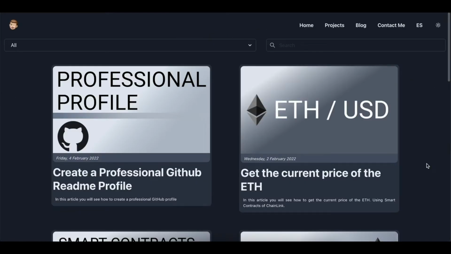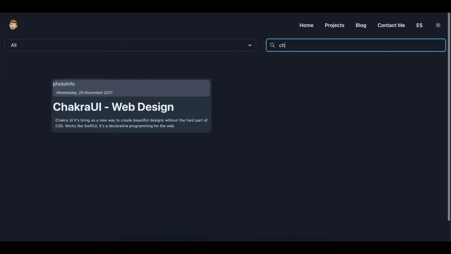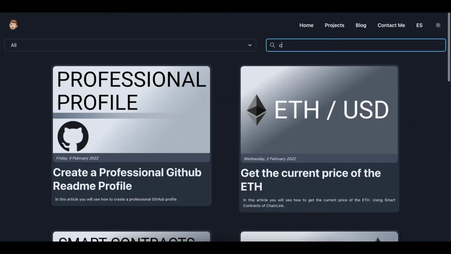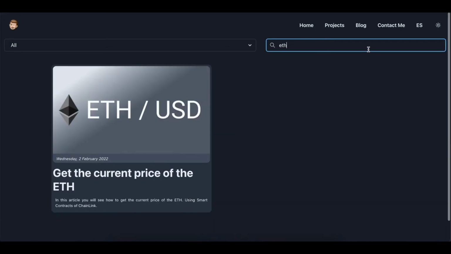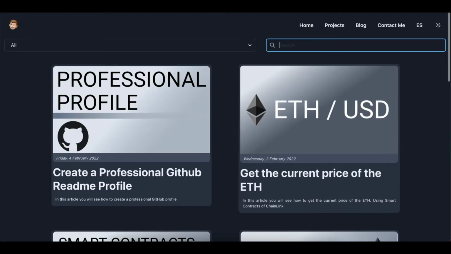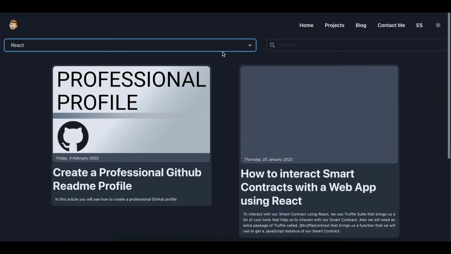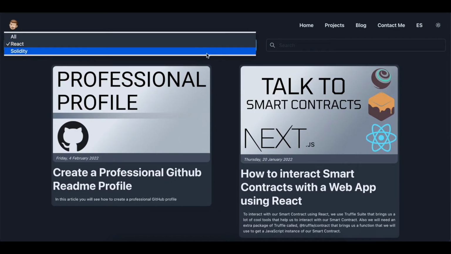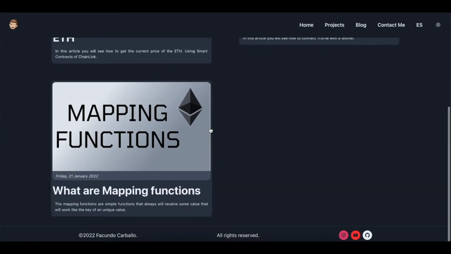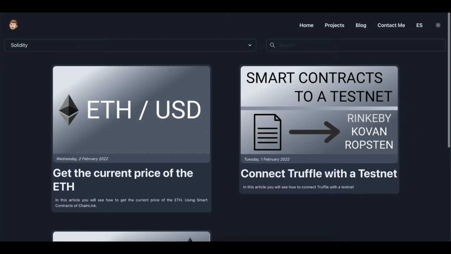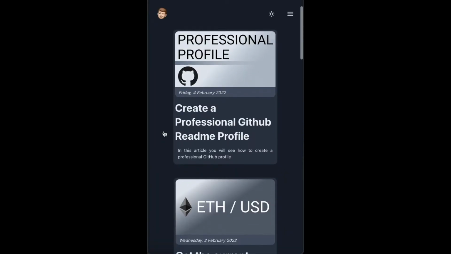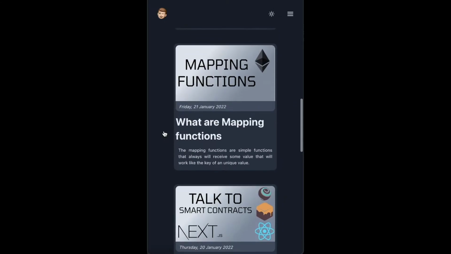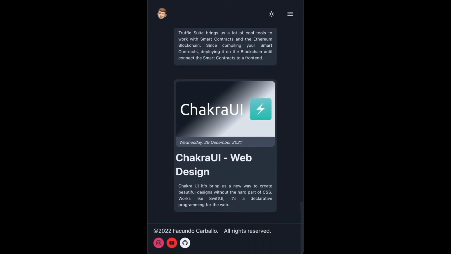Regarding these pages, both will have the navbar that I created before. Later you can see a kind of search bar which will filter the blogs or projects so that the user can search for one determined project or blog. After that, we have a grid that displays 2 cards per row. I designed these cards especially to show the projects and blogs. Obviously, if we are on a smartphone, it will display only 1 card per row.